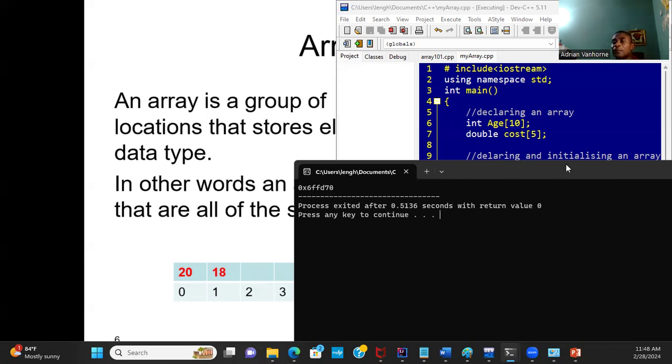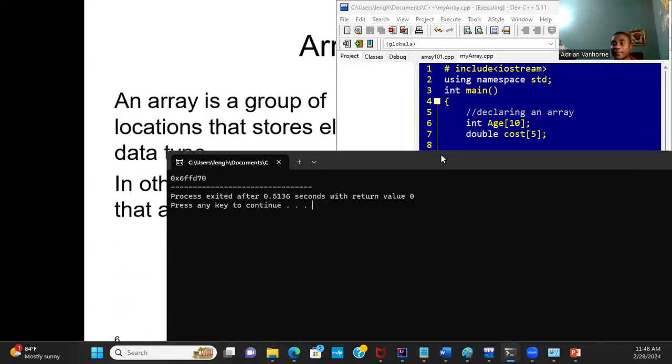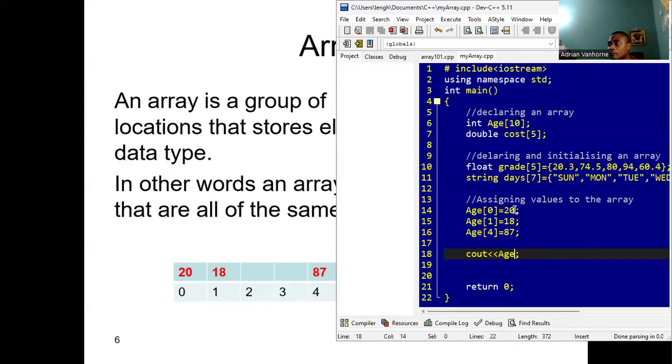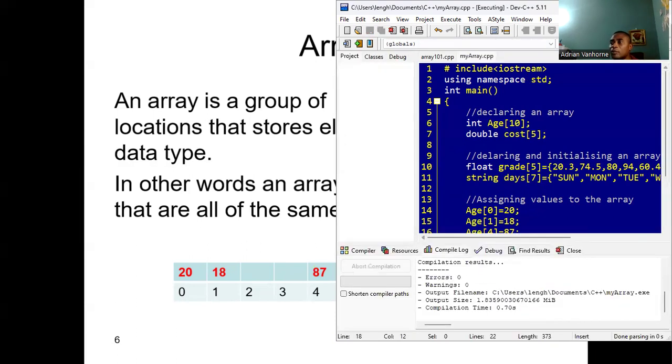And if you recall, when we were doing pointers, we said that if we have a pointer and we want to see the element that the pointer is pointing to, we have to dereference the pointer. So if I dereference this age pointer, I'm going to be seeing the first element in the age array, which is going to be 20. So if we run this, we will see the 20 coming.